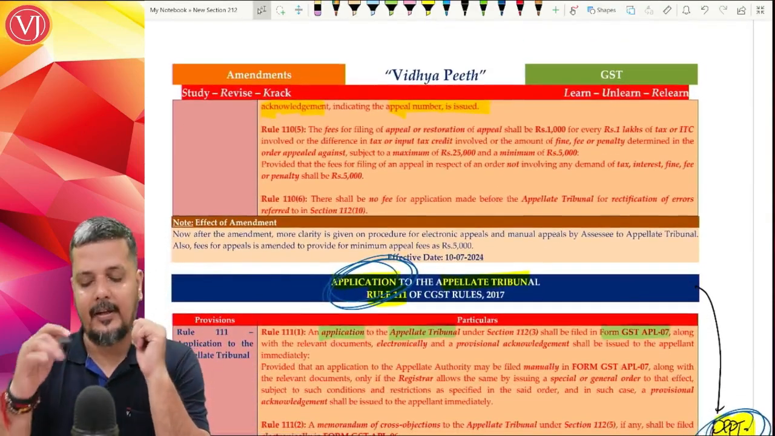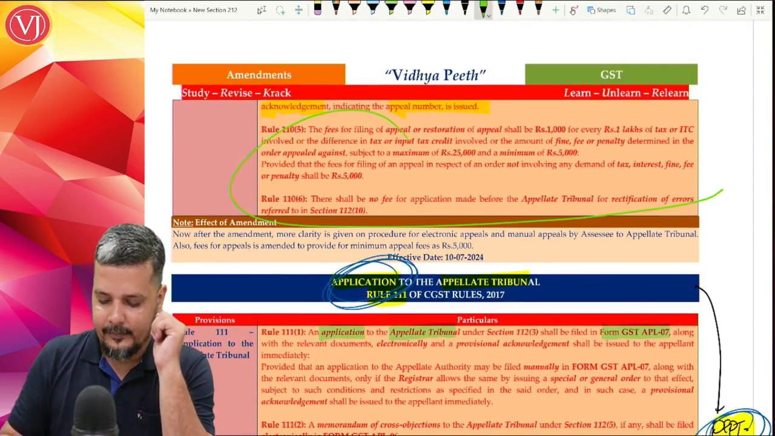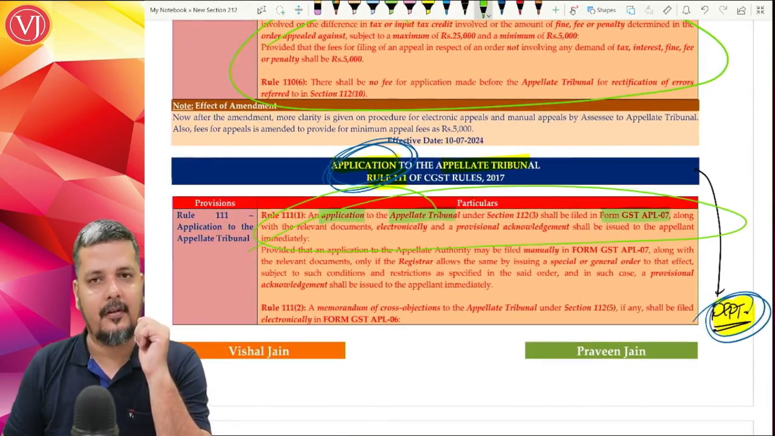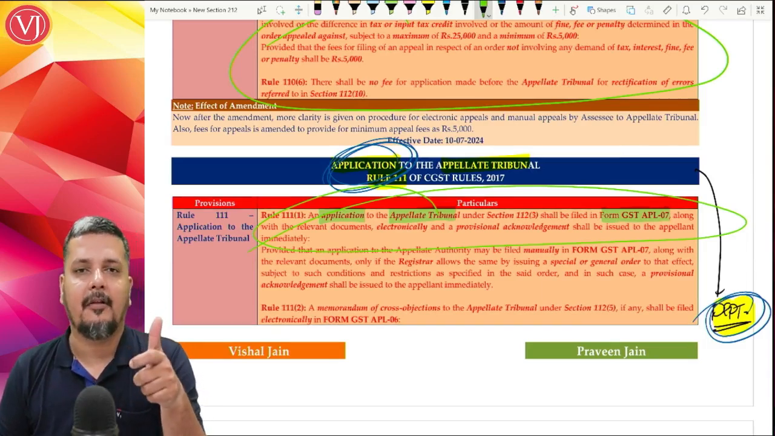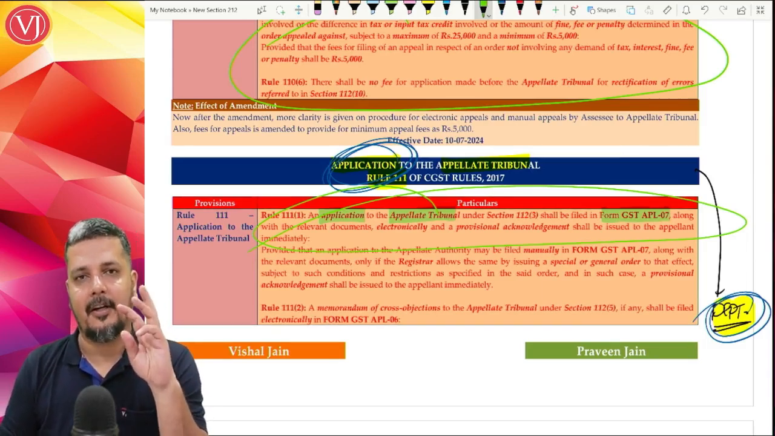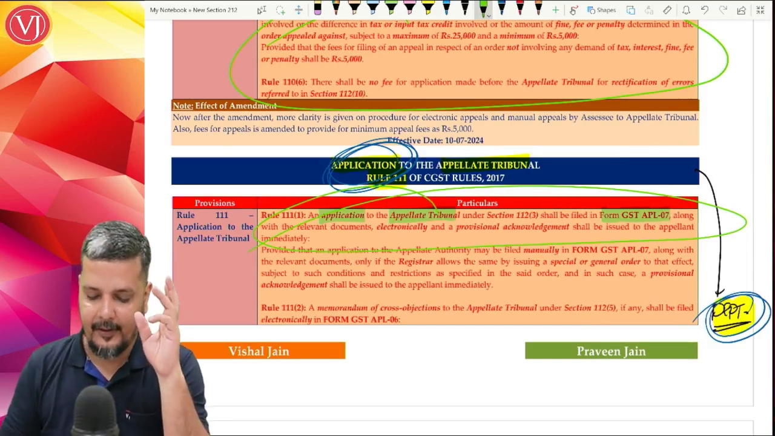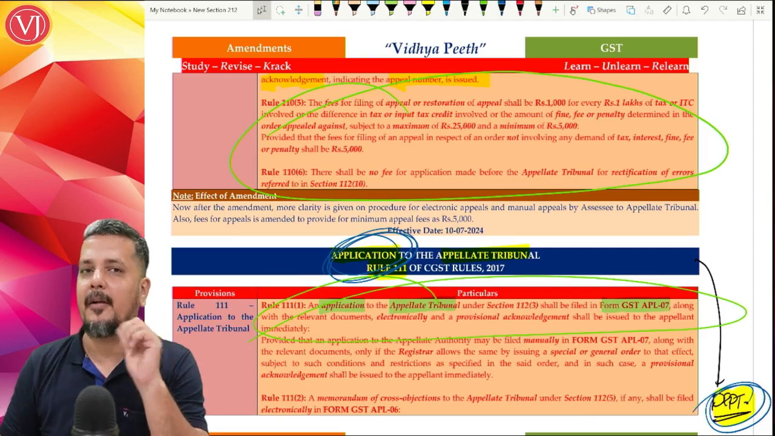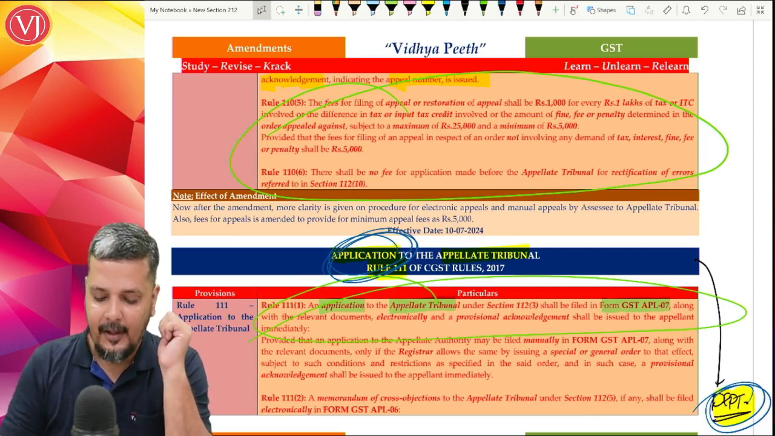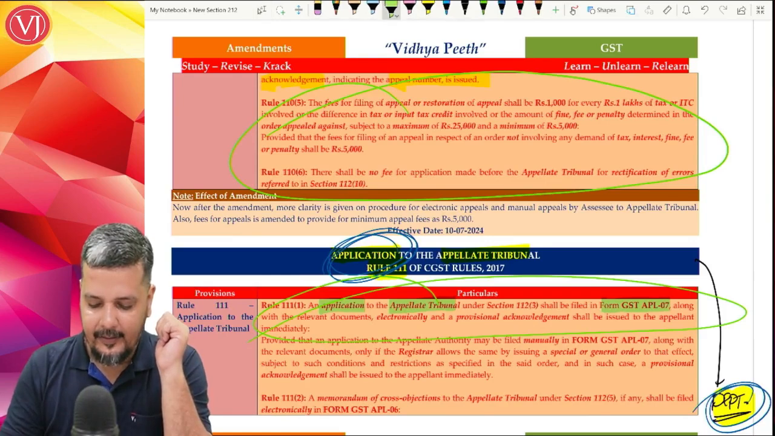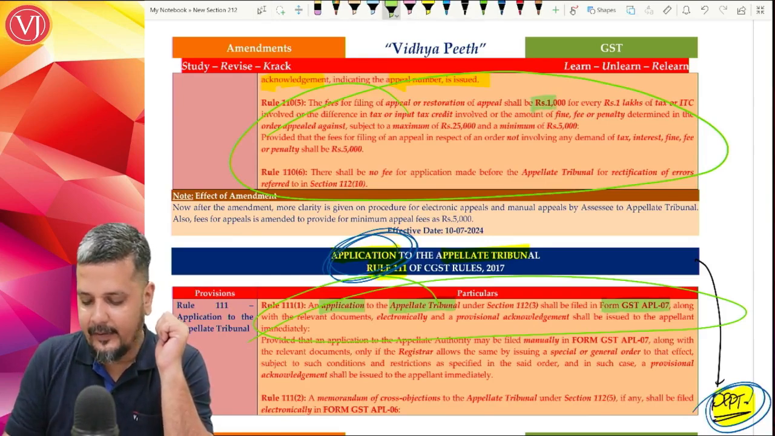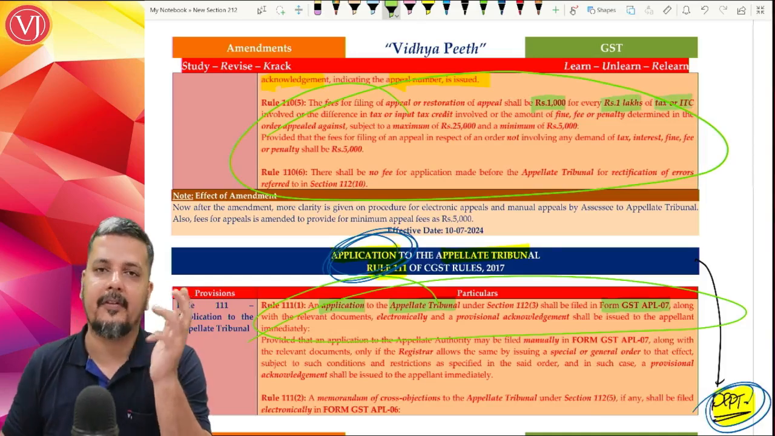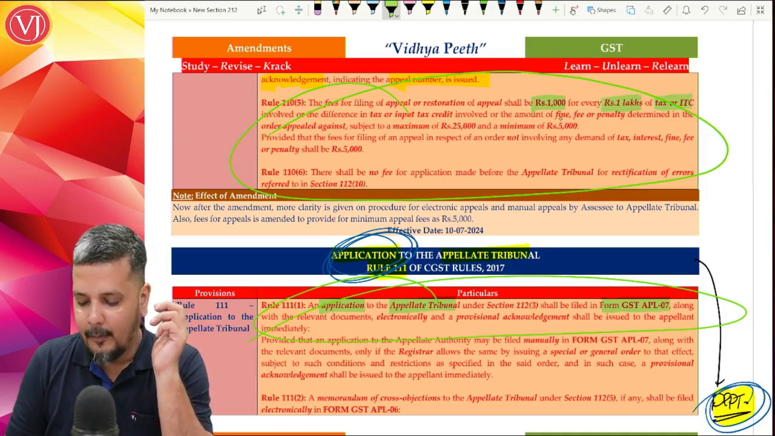Now, the second difference that you'll find here. The first difference is the terms: appeals by assessee, application by department, APL 05, APL 07. The second difference is the fees. When application is made by the department, there's no fees, but when appeals is filed by the assessee, there is a fees, and that appeals fees is ₹1000 for every 1 lakh of tax or ITC involved, or difference in tax or ITC involved, or the amount of fine, fee or penalty.